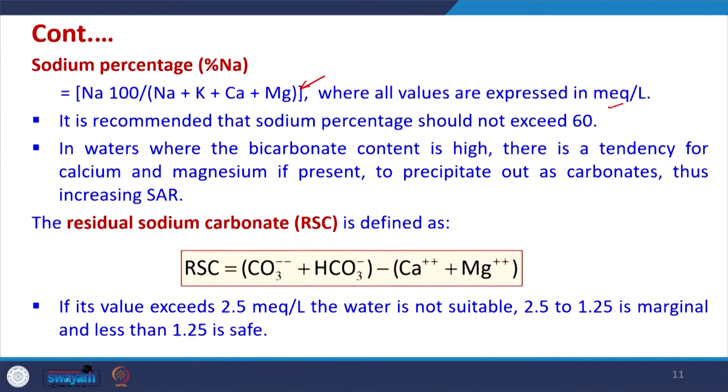So, another parameter was defined which is called residual sodium carbonate, in short form RSC, and it is the difference between the carbonate and bicarbonate ions and the calcium and magnesium ions. If its value exceeds 2.5 milliequivalent per liter, the water is not suitable for irrigation. Between 2.5 and 1.25 it is a marginal value and can be used, and less than 1.25 it is considered to be safe. So, we have 3 parameters which are related to sodium.